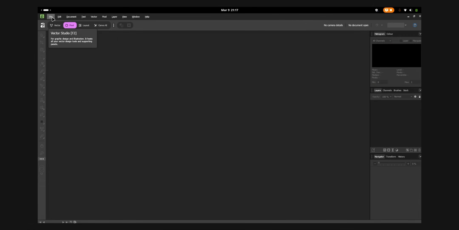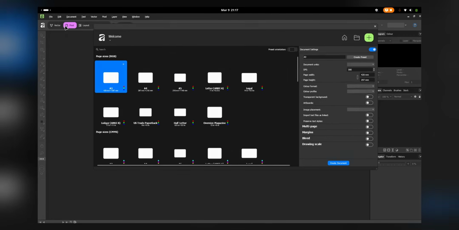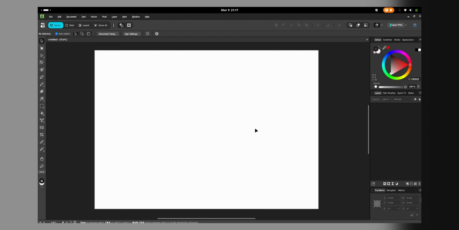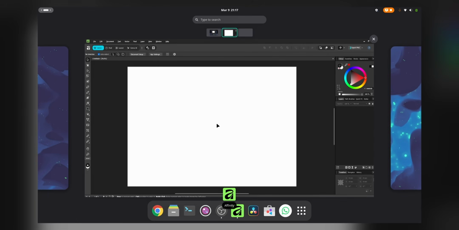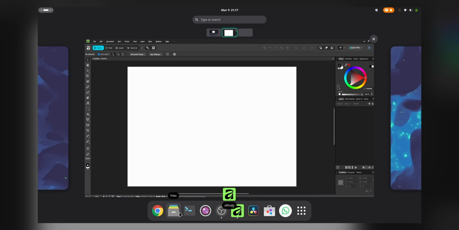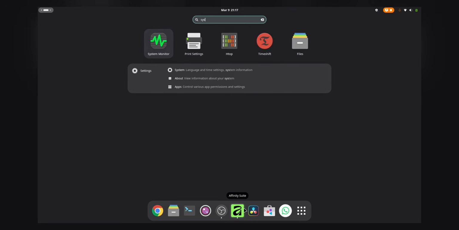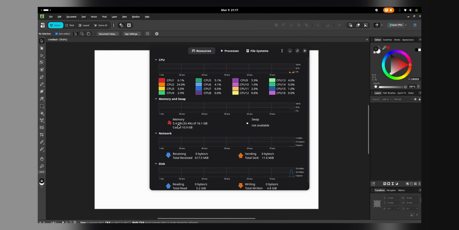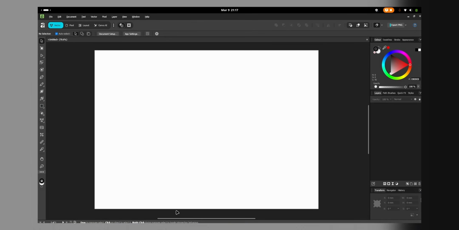For example, on files, a new one. Yeah, let's open this one. And there we go. Now you might wonder, what is this? Well, as you can see, this is Affinity running through Wine or something. And if I were to show you the system monitor, it's still using nearly the same as it was with DaVinci Resolve Studio. So it is very, very convenient for me.